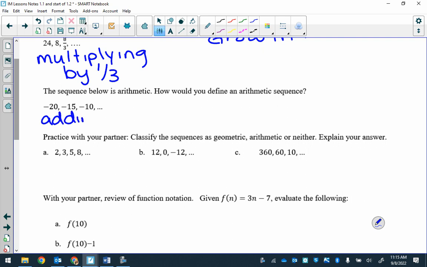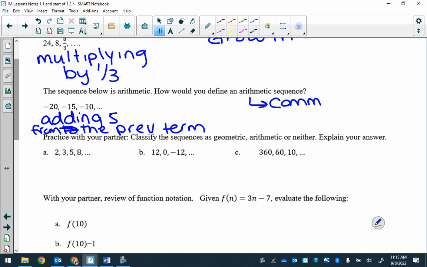You're adding 5 to, and we want to include this previous term. So you're adding 5 to the previous term. Above, you're multiplying by 1/3 from the previous term. Okay? Should be from.